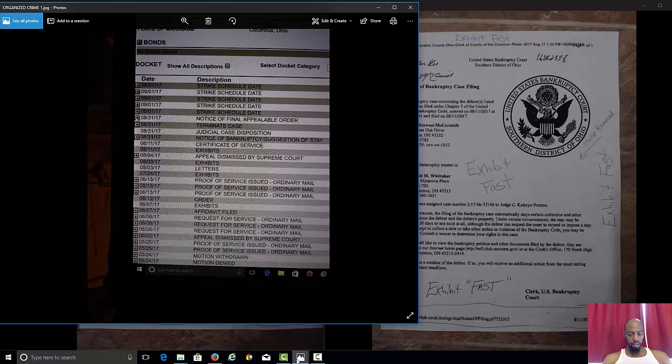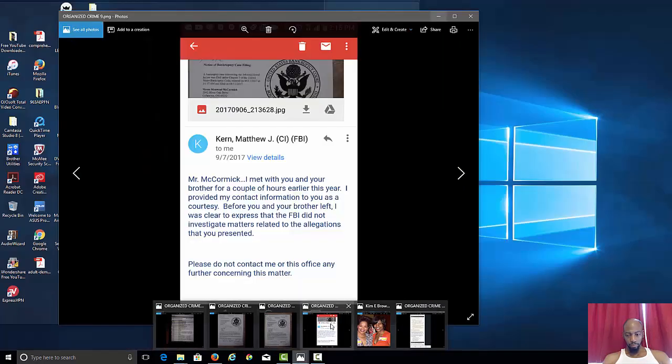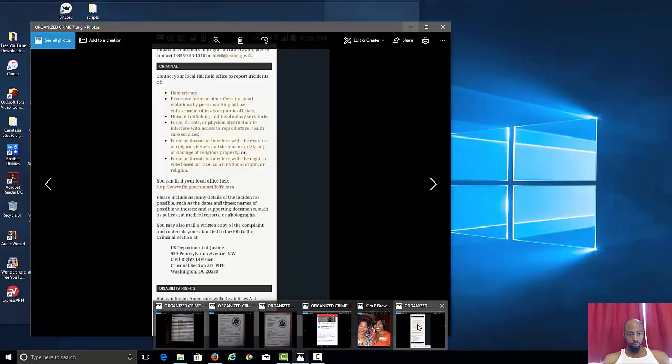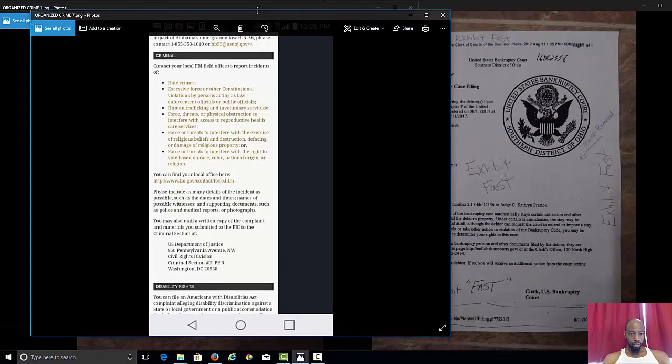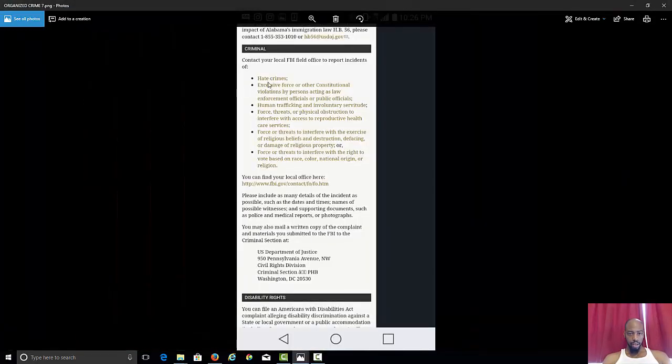And then we have this here. Check this out. This is concerning the FBI here. "Contact your local FBI field office to report incidents of hate crimes, excessive force, or other constitutional violations by persons acting as law enforcement officials or public officials." Let me read that again.